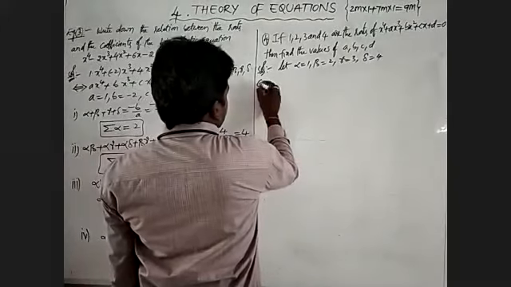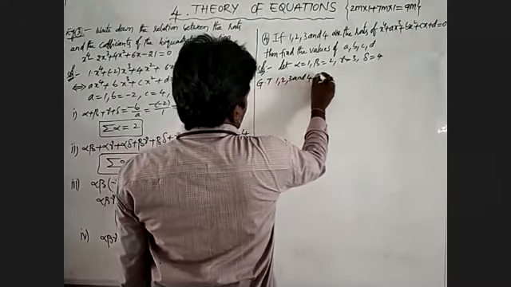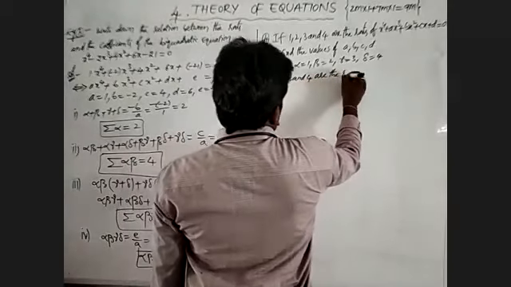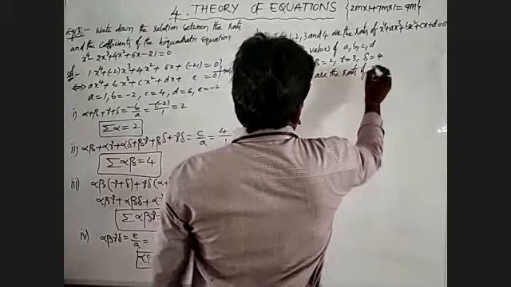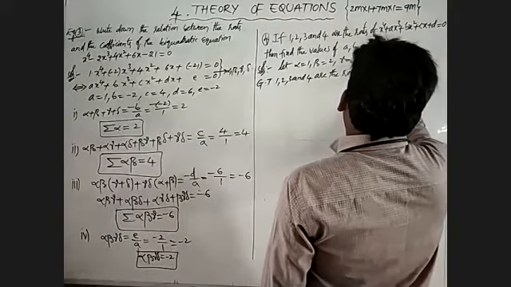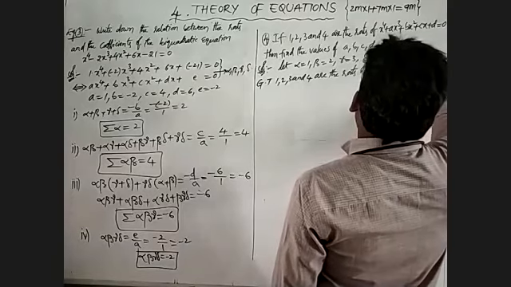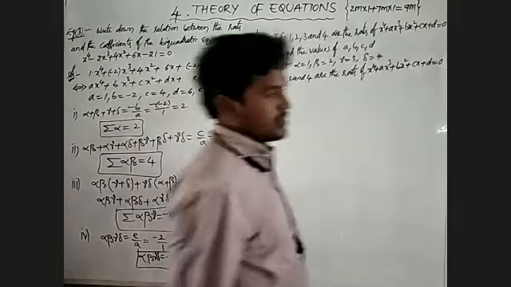Given that 1, 2, 3 and 4 are the roots of x power 4 plus ax cube plus bx square plus cx plus d is equal to 0.